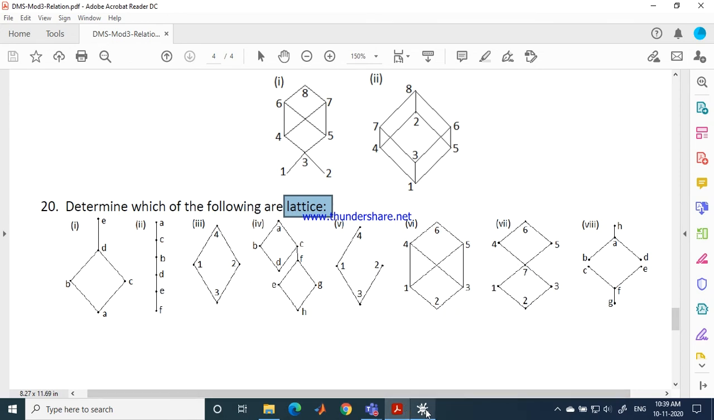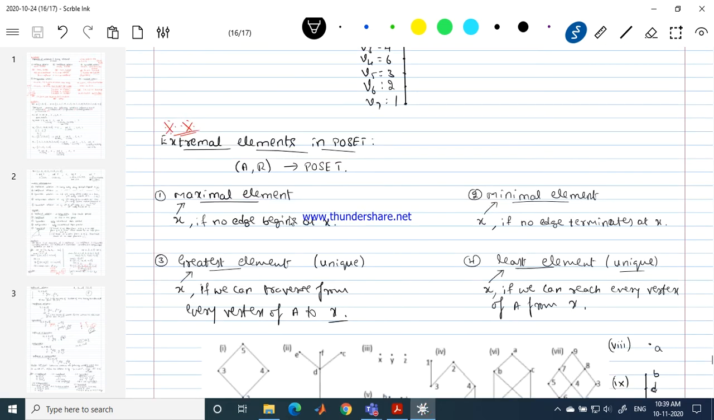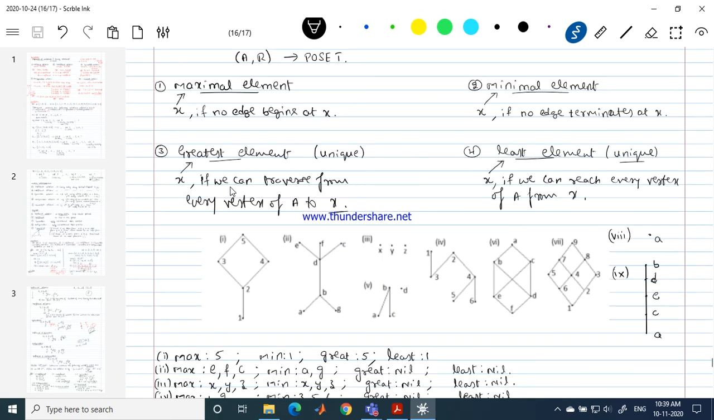So I hope you are comfortable with these 4 definitions. Let me just repeat once again. An element from which no edge begins is the maximal. An element at which no edge terminates is the minimal. Greatest means an element which can be reached from all the remaining elements of the set. An element from which we can reach all the remaining elements of the set gives the least element.